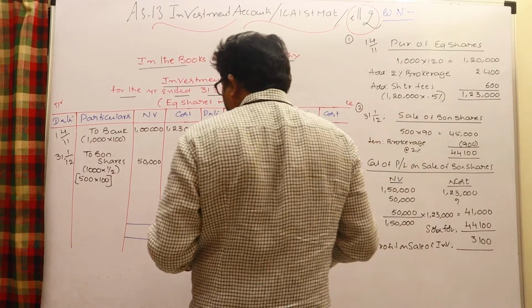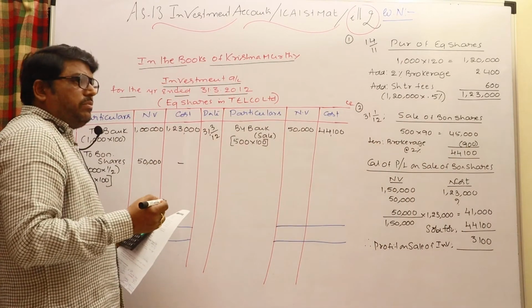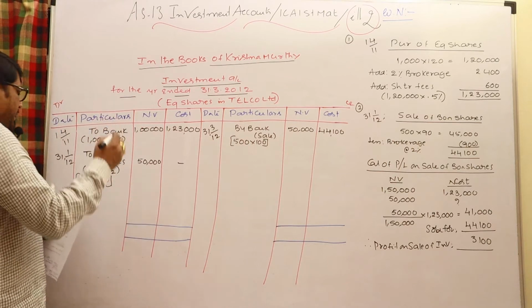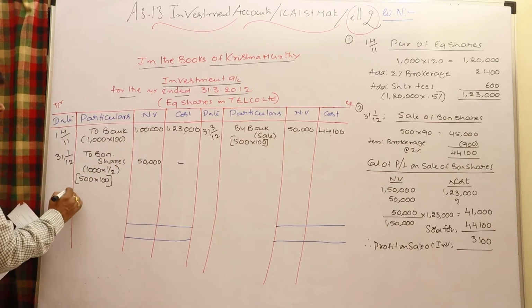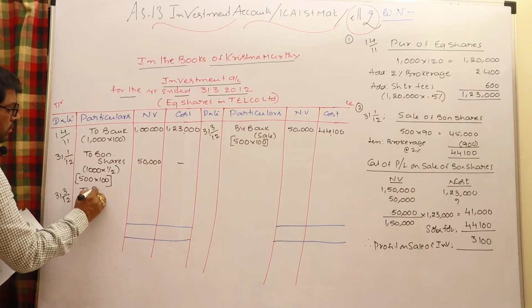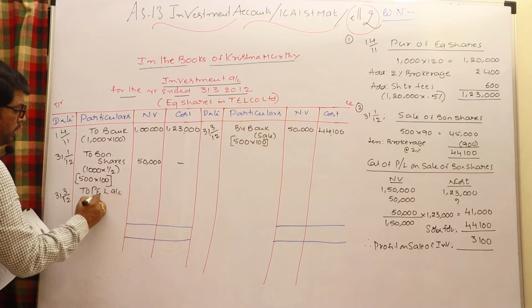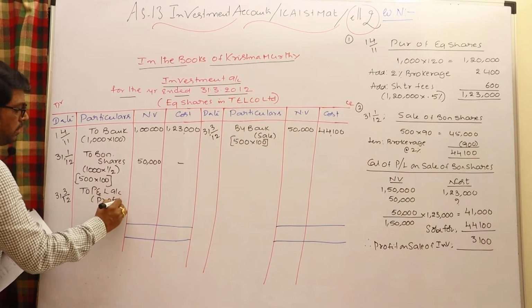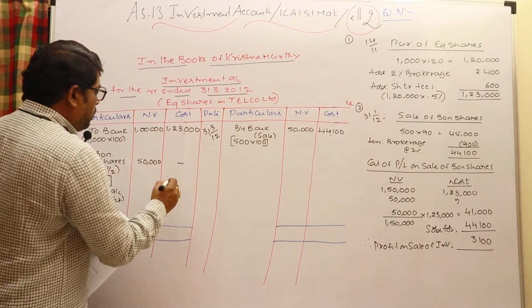So what would be the entry for profit on sale of investments? Investments account to P&L. In the investments, to P&L, 31st March 2012, to P&L account within bracket profit, write in the amount column 3,100.